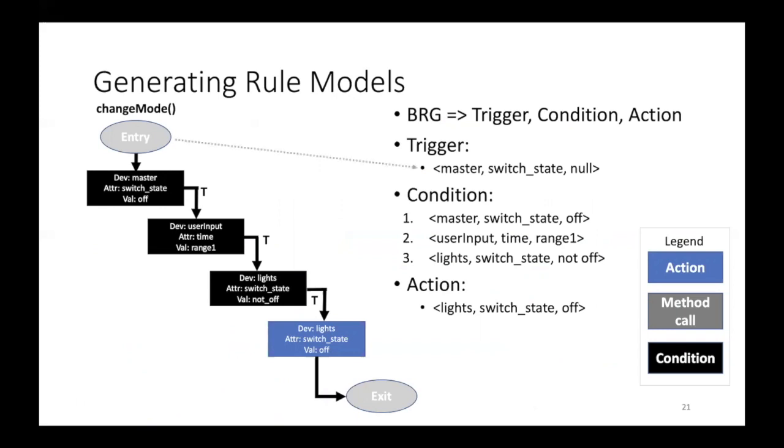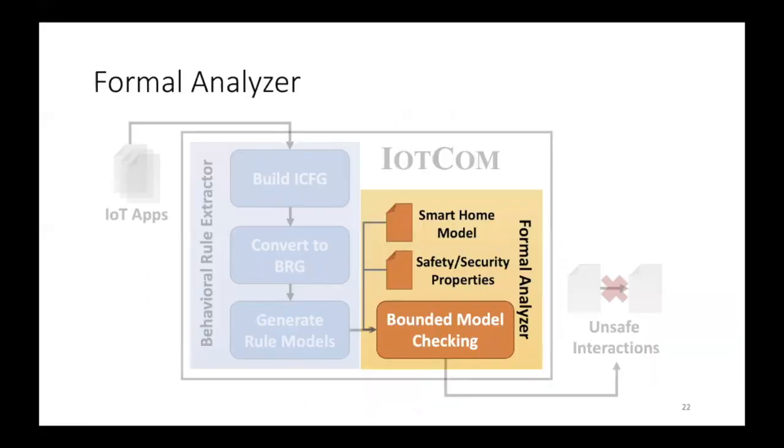For the trigger, we already extracted it from the subscribe statement. If you recall in the code snippet, we have 3 conditions in this rule, and one action. Then we convert those triggers, conditions, and actions into the formal specifications that are required by our formal analyzer.